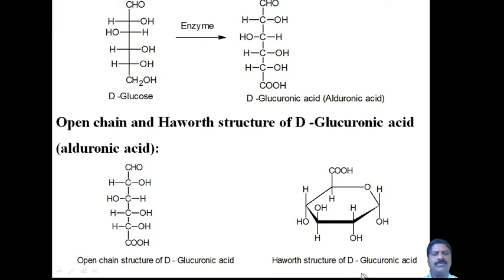Then coming to the Haworth structure of that glucuronic acid. This is the OH group here, then this is the OH. This is the same. Here, the COOH group. This is called glucose.